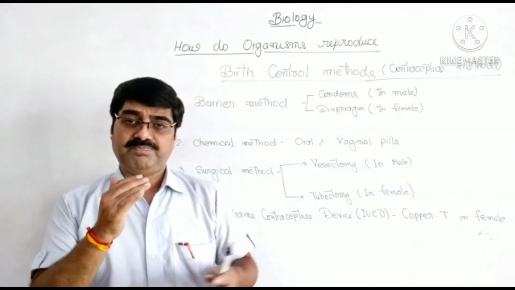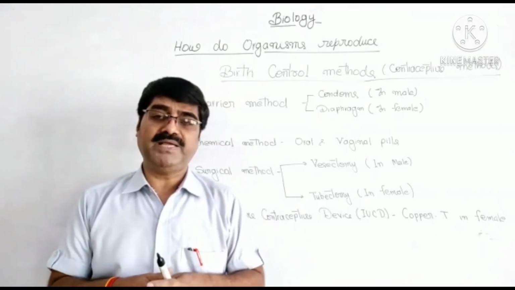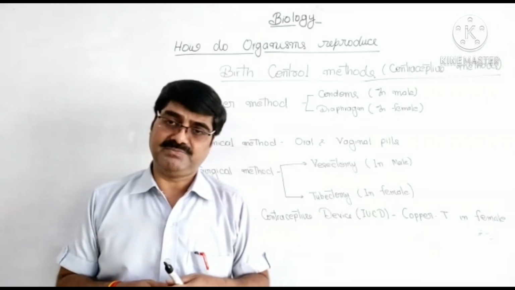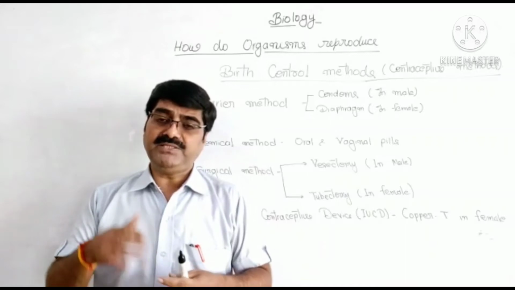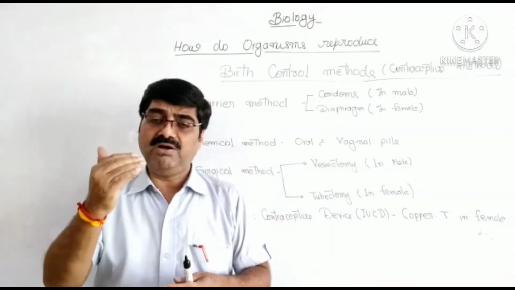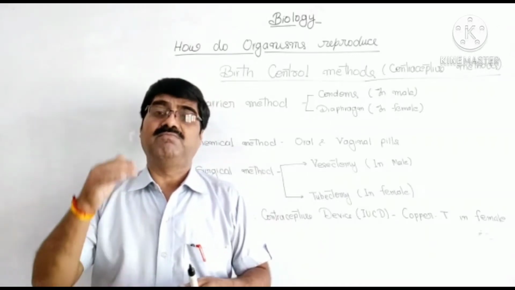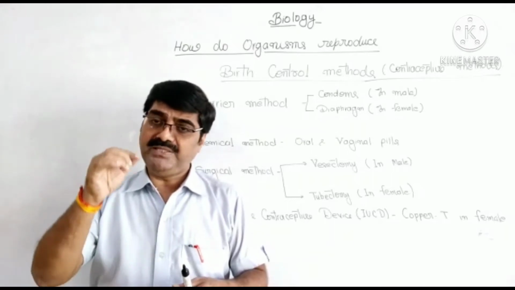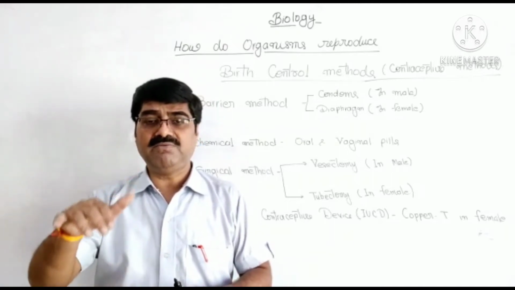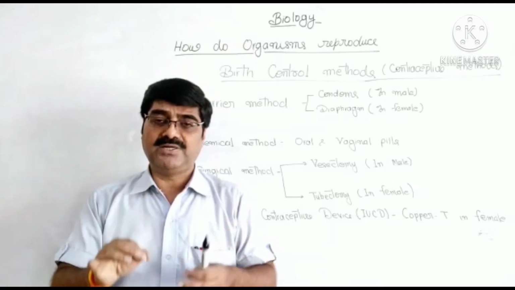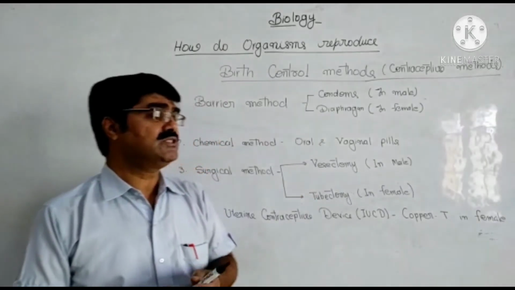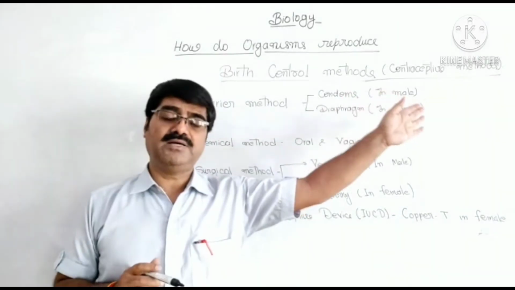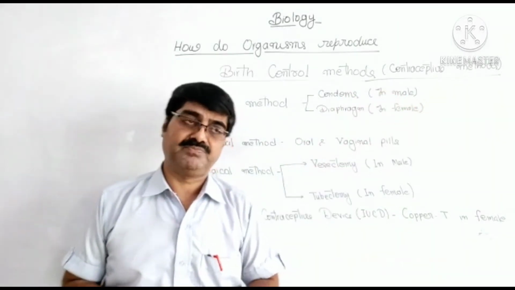This population can be controlled by preventing pregnancy. This is called contraception: prevention of pregnancy by stopping or controlling fertilization. And for this we use some methods, which are called contraceptive methods.